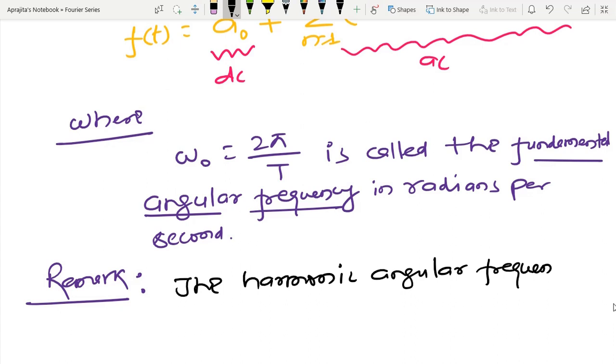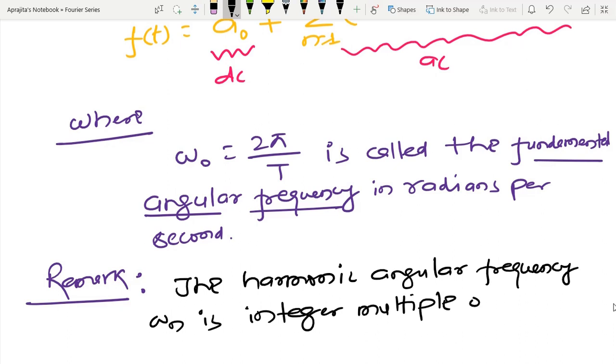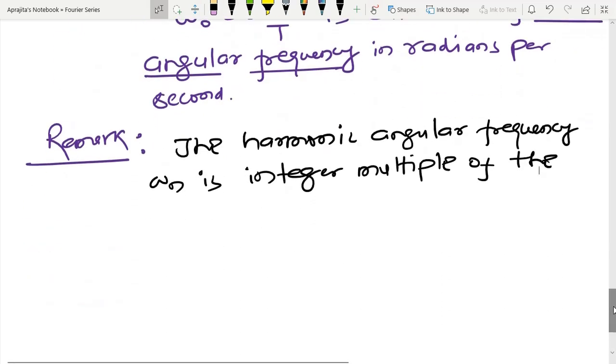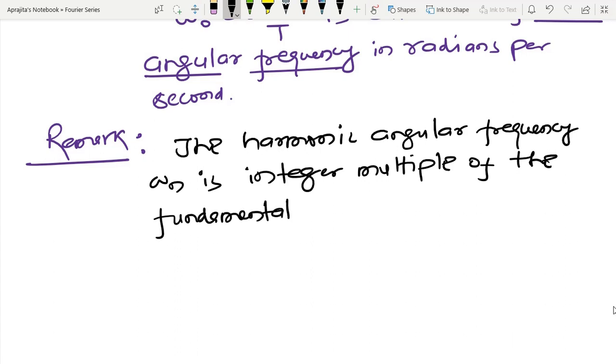Due to that reason, I am coining one new name, the harmonic angular frequency omega n, which is an integer multiple of the fundamental angular frequency omega 0.